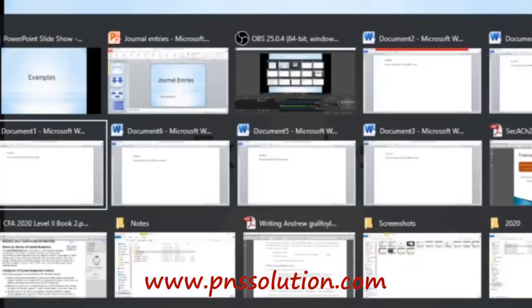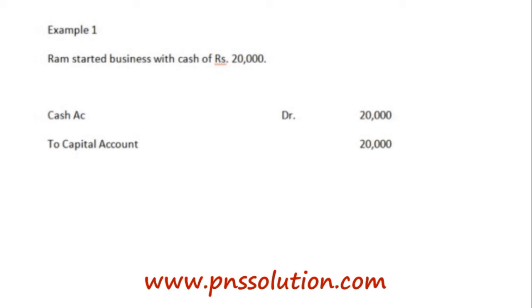Here is our first example, which says Ram started business with cash of rupees 20,000. As per the traditional approach, Ram is investing in business, so our personal account here is Ram, but Ram is the giver, and he is giving us capital, so Ram account should be credited. But what should we debit? We should debit cash, because cash is a real account and the receiver, so cash is what comes in, so we debit cash account.